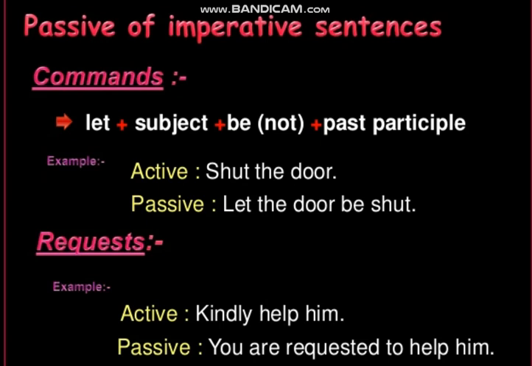So we put let at the start of the sentence, then the door, which is the object of the above sentence, so it comes at the start. Then we put be instead of by, and then shut, which is its third form. All three forms are the same: shut, shut, shut. So: let the door be shut.